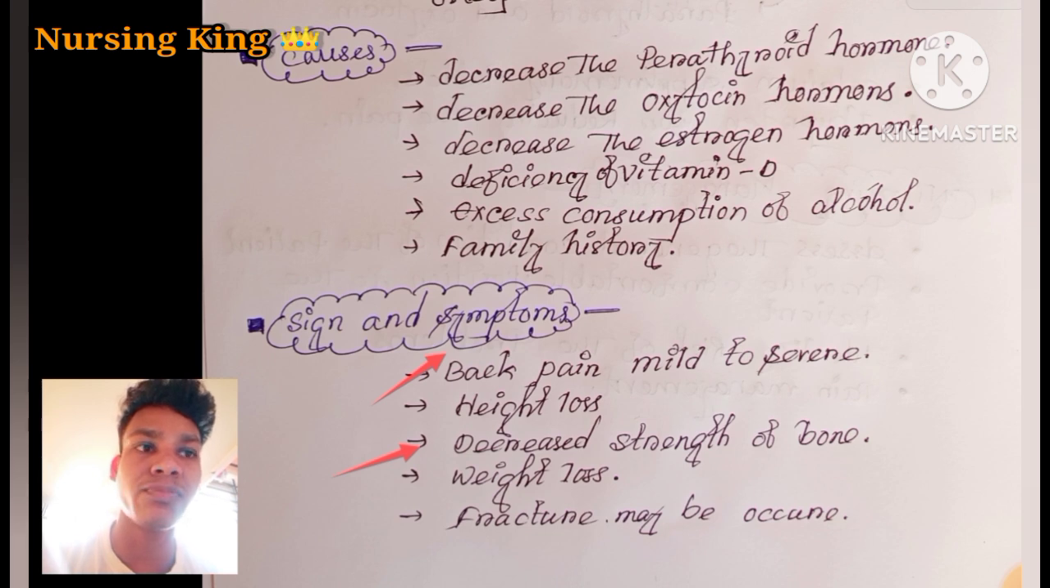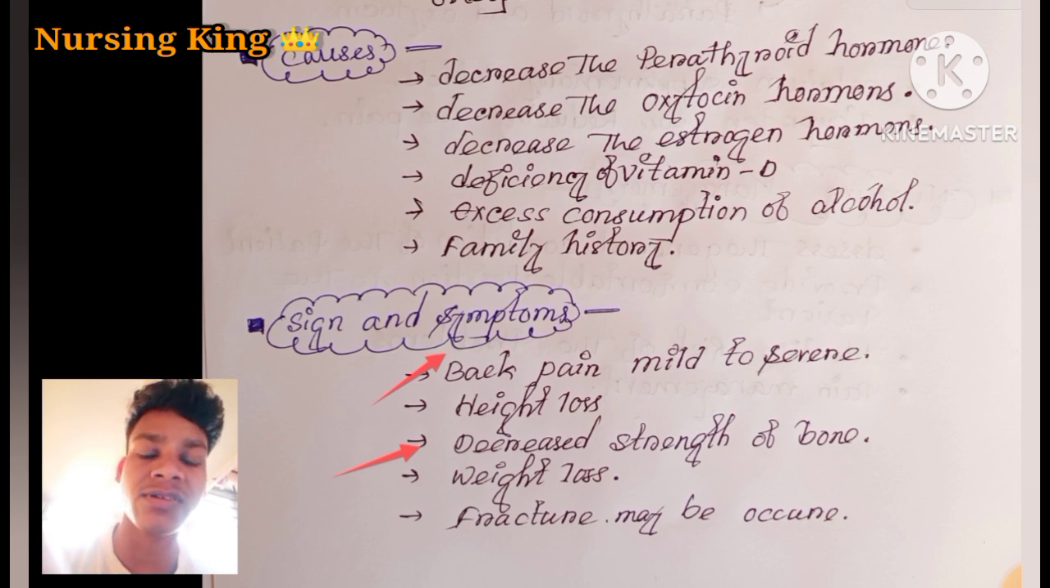Decrease in the strength of the bone. Obviously the bone density and strength decrease because of low calcium consumption in the body. The person's body calcium level is very low, so bone density and strength decrease. So it is one of the most important signs. Then weight loss, then fracture may occur.